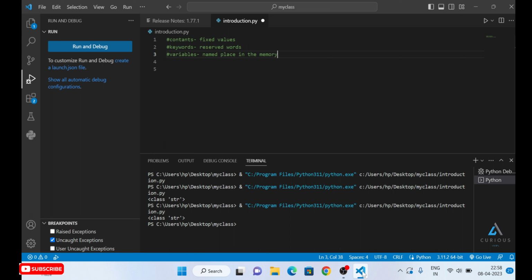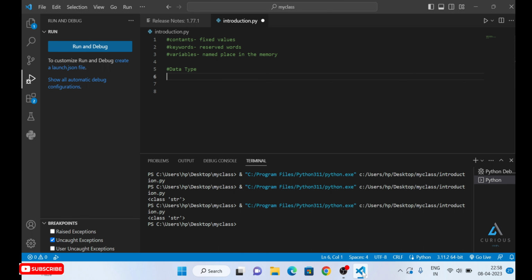So now we are going to study data types. Let me give a heading, data types. There are various data types in Python, for example string, int, float, list, etc. We are going to see them by using various examples.